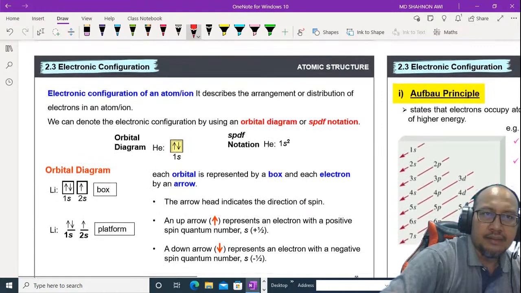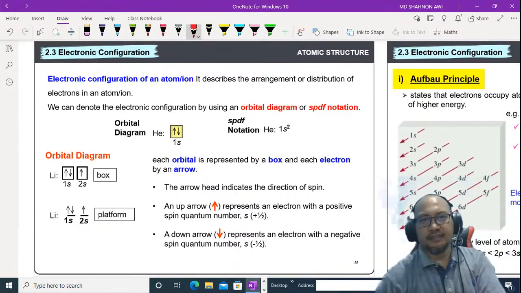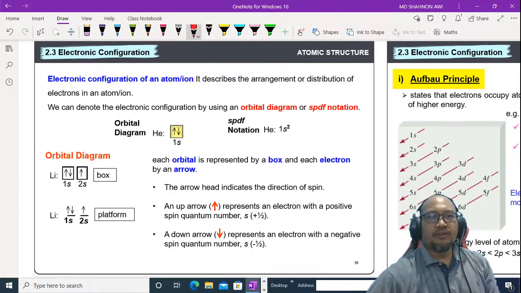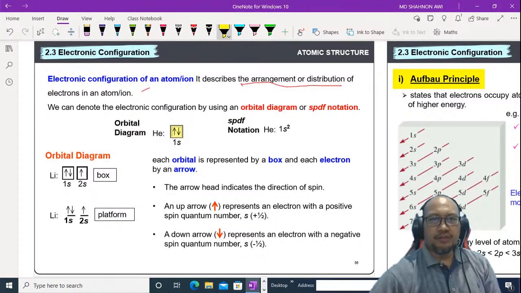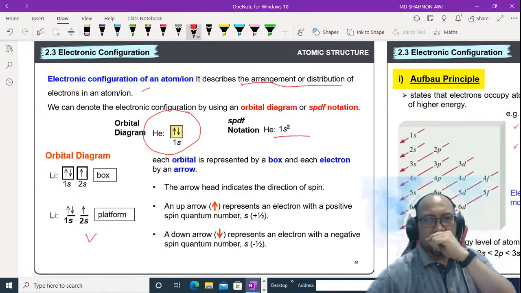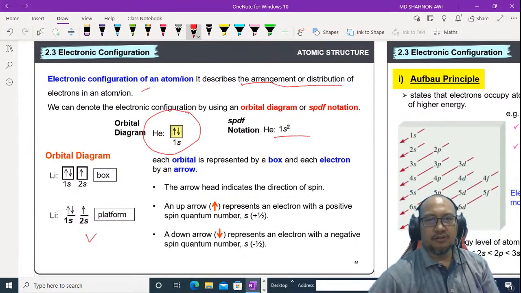Now we go to electronic configuration, 2.3. What is electronic configuration? The electronic configuration of an atom or ion describes the arrangement or distribution of electrons in the atom. We can denote the electronic configuration by using an orbital diagram, with a box here. Sometimes we can use spdf notation, like 1s2 and so on. Each orbital is represented by a box, and each electron by an arrow.